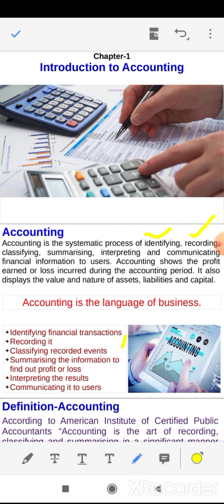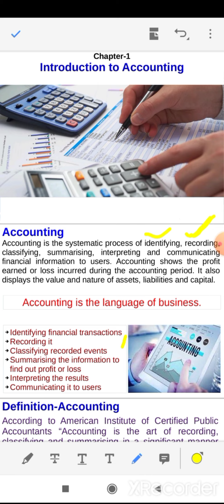So only those transactions which can be expressed in a monetary term and are related to the business are recorded. The first is related to the business and the second is expressed in a monetary term. If both conditions are satisfied, then such transactions are recorded.